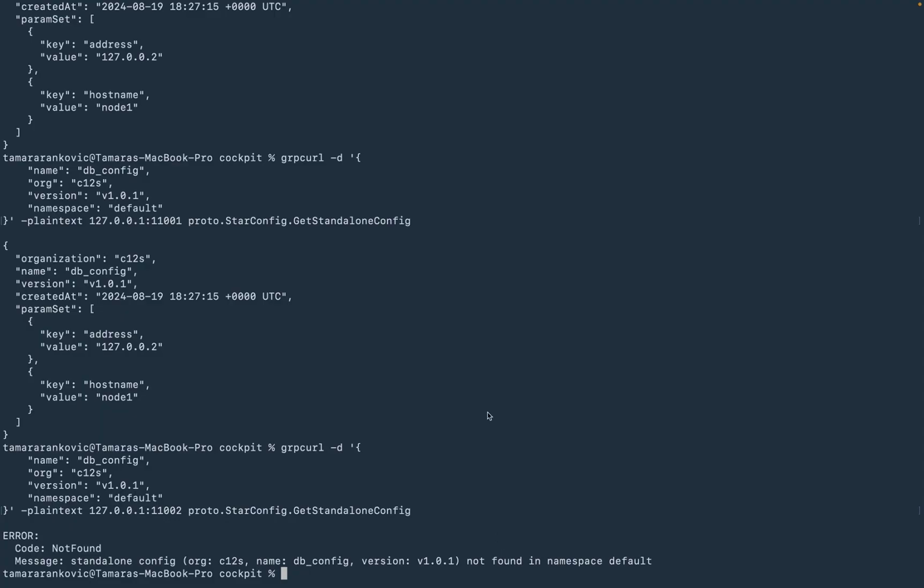With this command, we can check that the third node that is not part of the swarm will not receive this configuration. As it is not part of the swarm, the configuration will not be delivered.